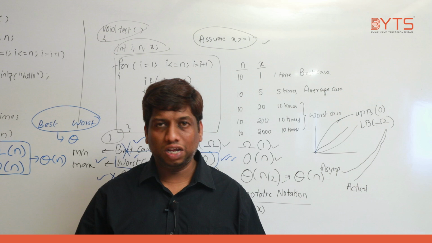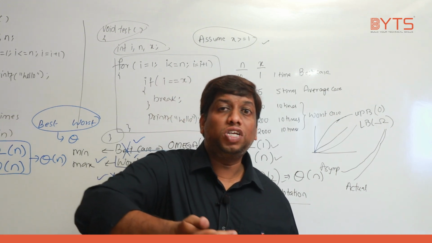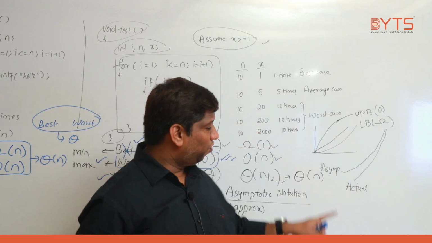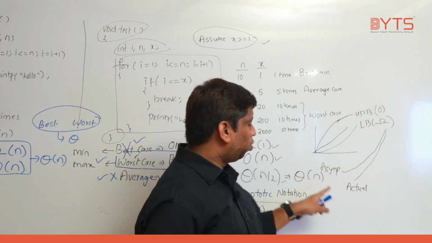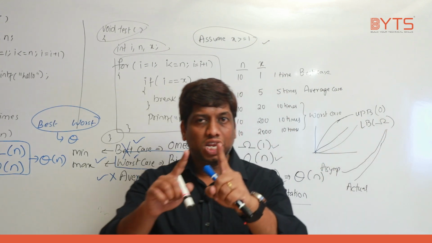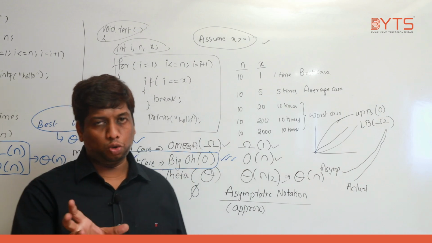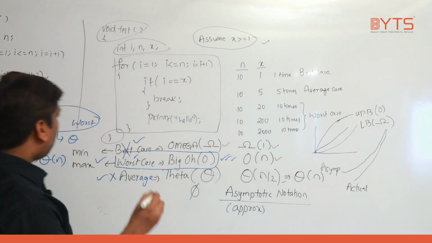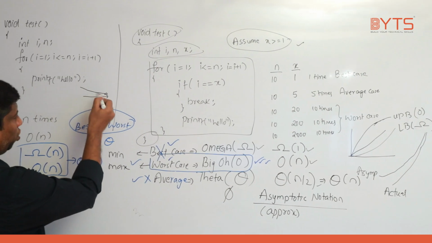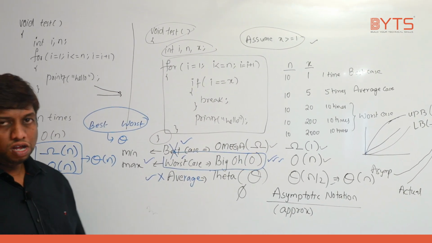What is the meaning of asymptotic? Approximate time is nearing the actual time as the length of the input increases. When the length of the input is increasing, your asymptotic time is also approaching towards it, but never meets, closely moving towards the actual time. That is called asymptotic. Actual time and approximate time are reaching close to each other, but both will never meet. That is the actual meaning of asymptotic.